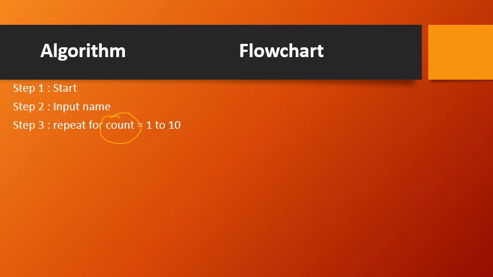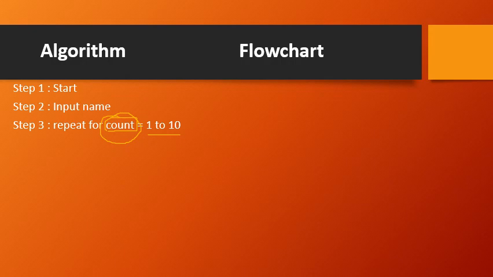Now try to understand this step number 3. Repeat for count equal to 1 to 10. That means I'm considering a kind of placeholder, or a moderator, which will keep track of how many times I'm repeating this. Since I want to repeat it 10 times, that is starting from 1 to 10, that is 10 times I need to repeat it.